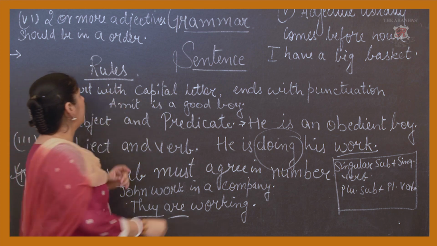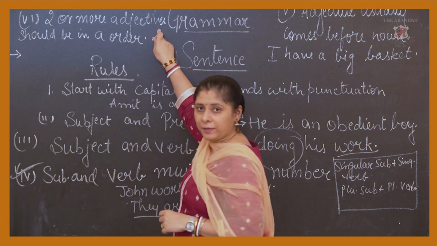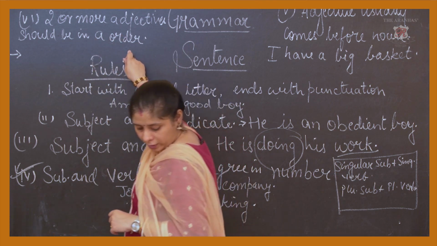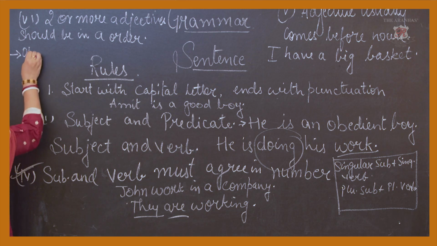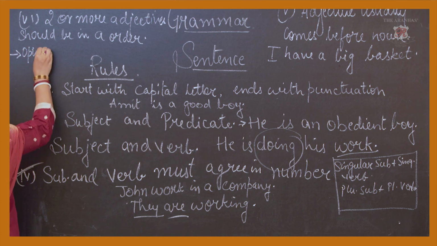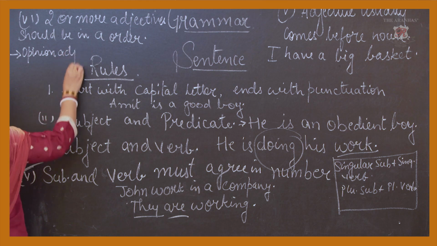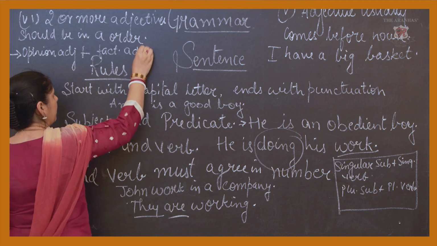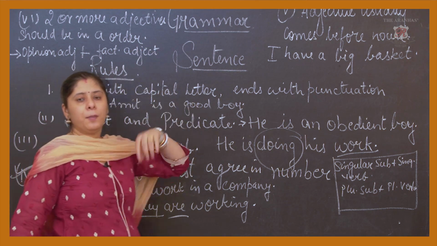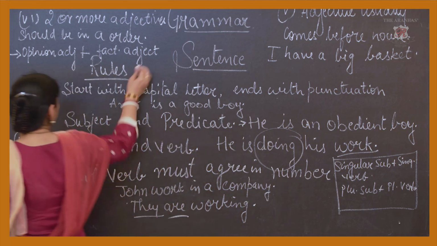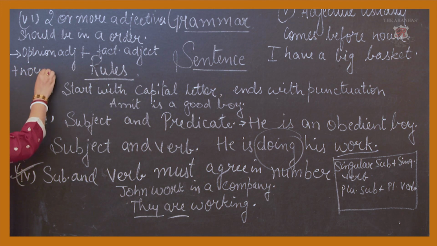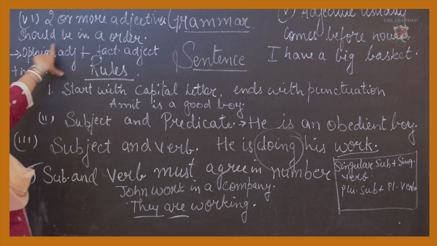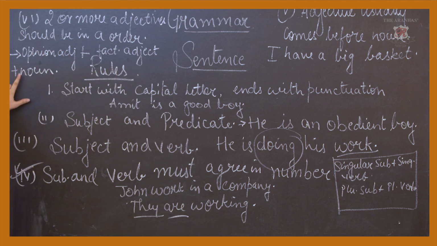The order is opinion adjective plus factual adjective plus noun. So we have to remember this: opinion adjective plus factual adjective plus noun.